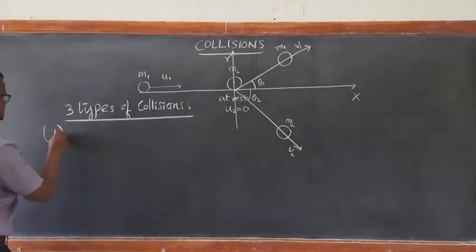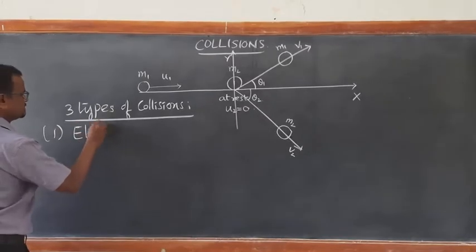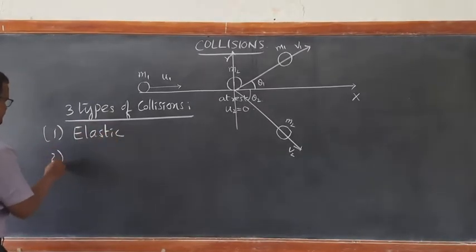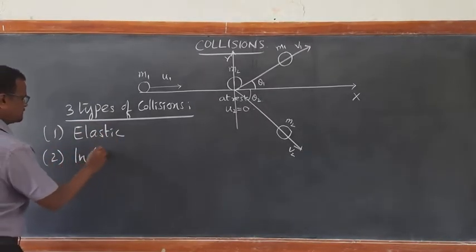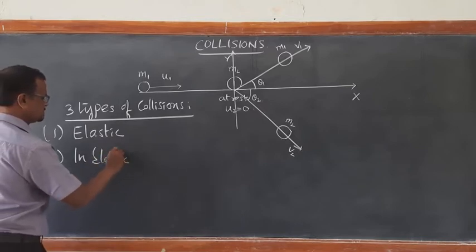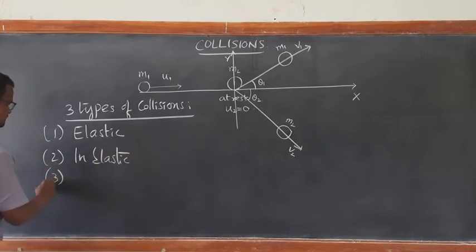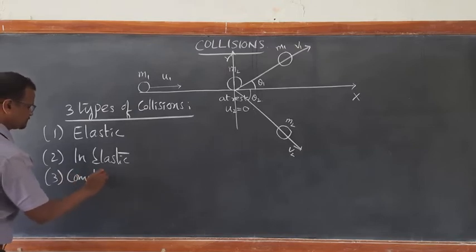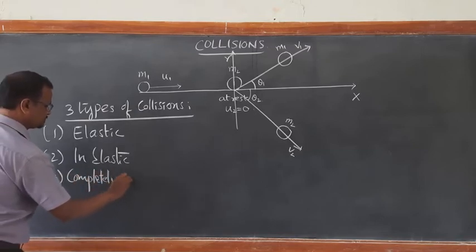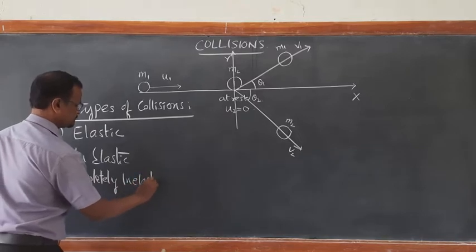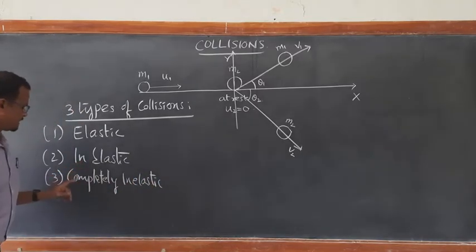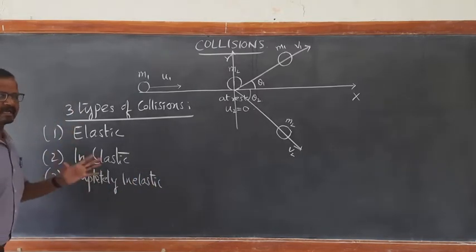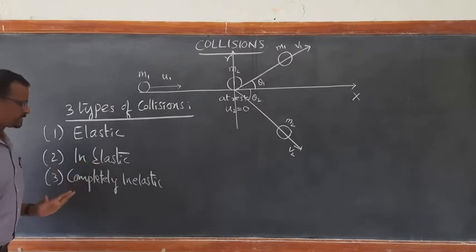One is elastic, second one is inelastic, and third one is completely inelastic. Second and third together you can call inelastic only, but a slight difference is there.